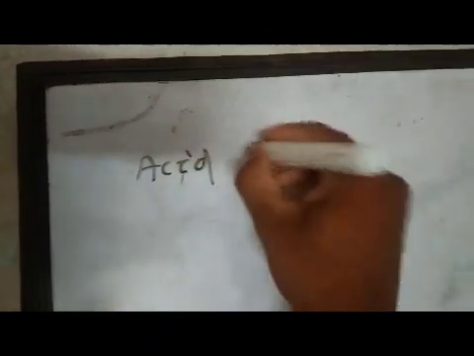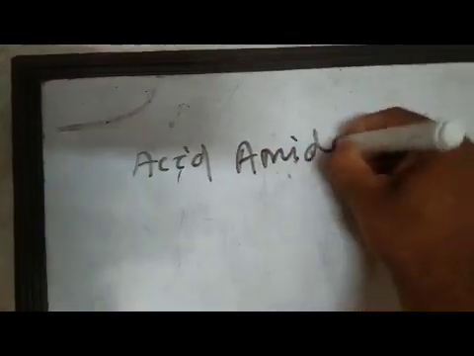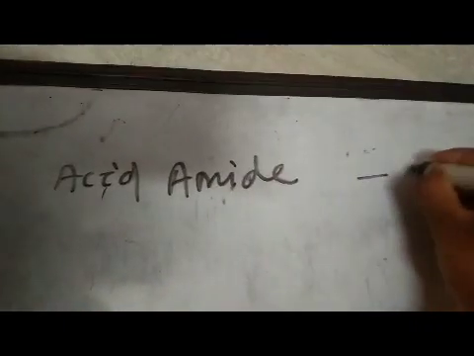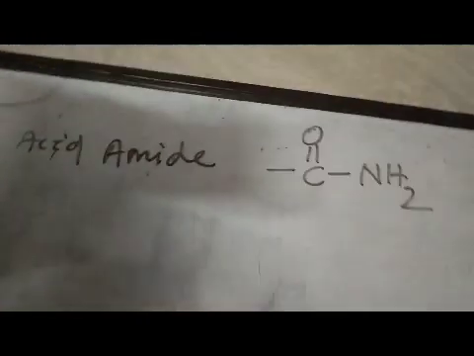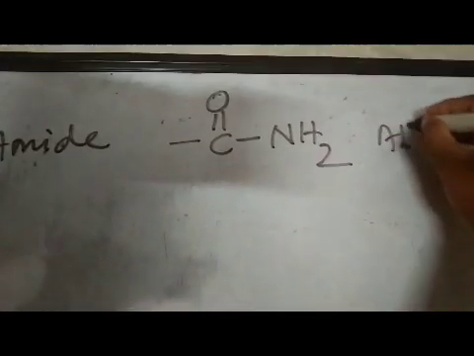Then the next functional group is acid amide, and the functional group is bond C double bond O bond NH2, and the IUPAC name of acid amide is alkanamide.